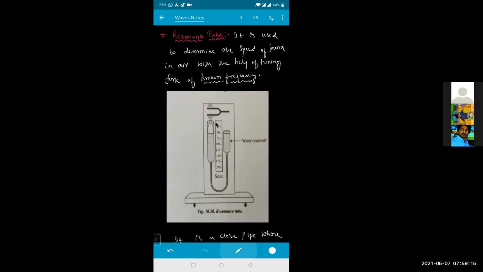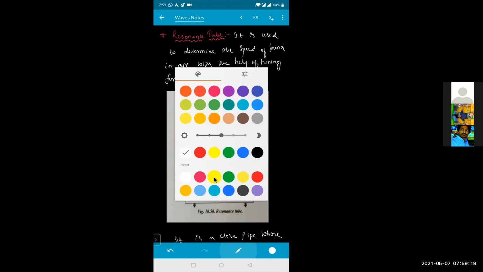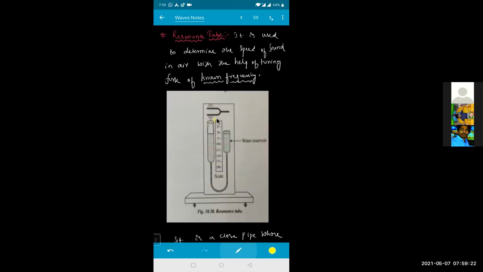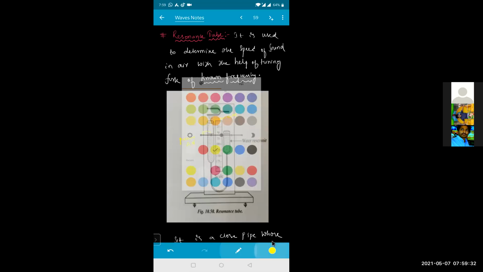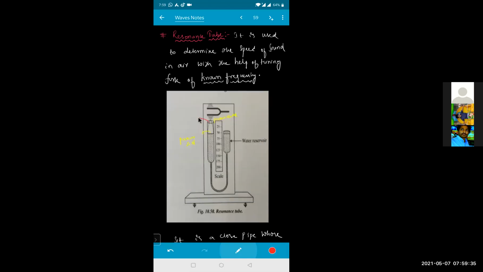So in an open organ pipe, this point will be your pressure node, and this will be your pressure anti-node. Or else at this point, if I'm writing here, this will be your displacement anti-node, and this will be your displacement node.